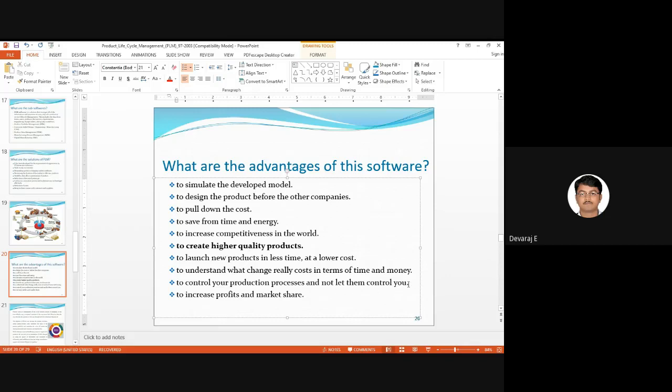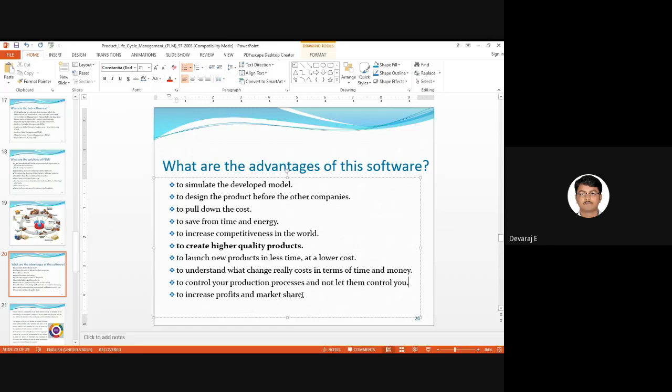So you can control the production of the products: which method I should follow, which technology I should use. Everything I will mention there. According to that, we will do it, so that we complete the objectives of the company. And last is to increase profit and market share. Okay, that is one thing.